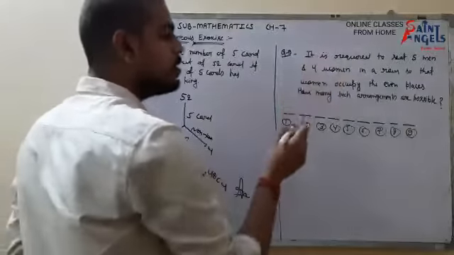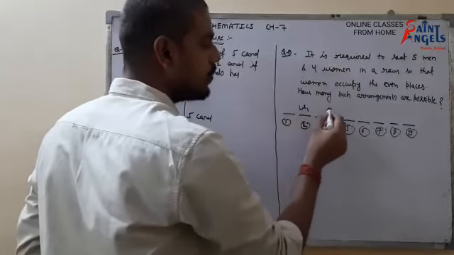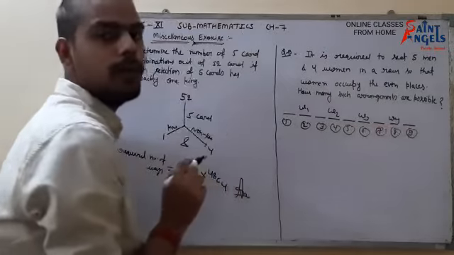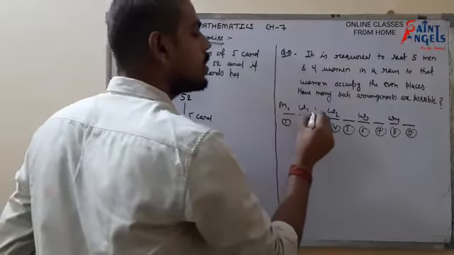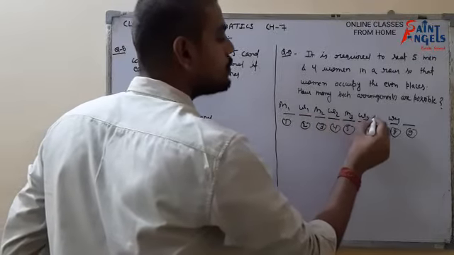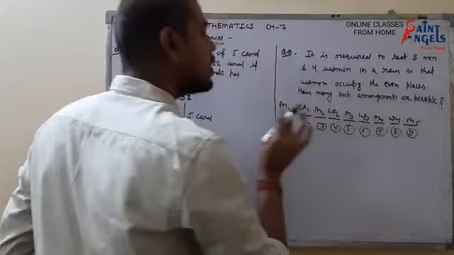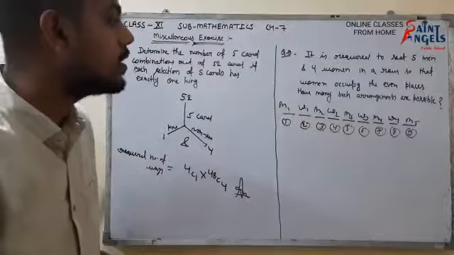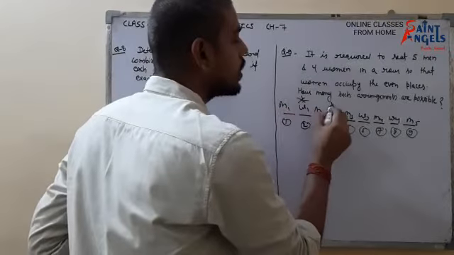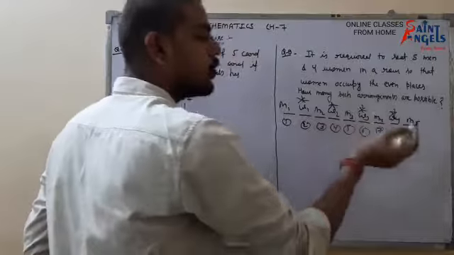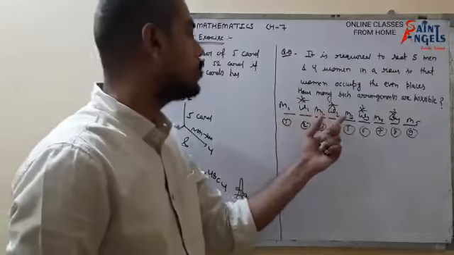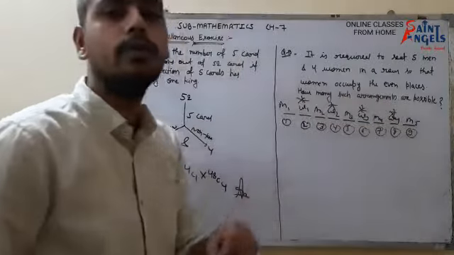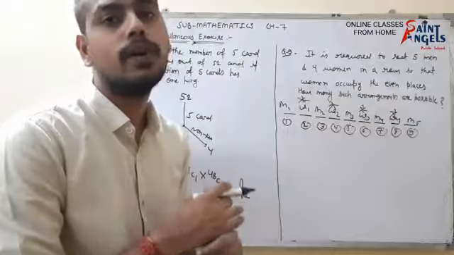So we have 4 women: woman 1 could sit over here, then woman 2, woman 3, and woman 4. So they would be on even places, and men could be on odd places: man 1, man 2, man 3, man 4, man 5. This is one arrangement in which we can arrange these people. But these 4 women can also arrange in 4 factorial ways, because maybe woman 2 could sit over here, woman 3 over here, woman 4 over here, woman 1 over here. So these 4 women can arrange their seats in 4 factorial different ways.